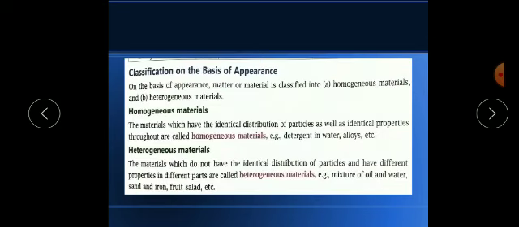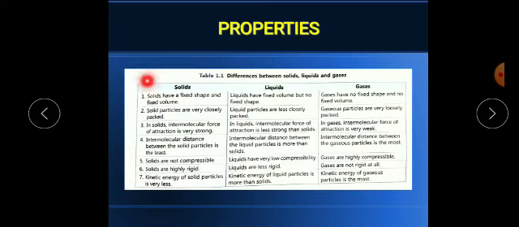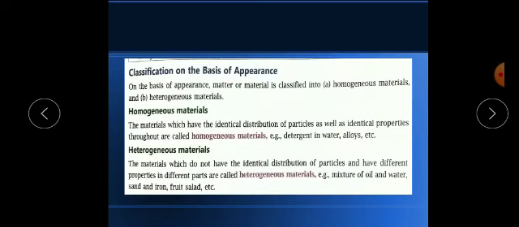Now these are on the basis of physical state. I have explained here that on the basis of physical state, matter is of three types: solid, liquid and gas. Now on the basis of appearance, how can we see it? Appearance means how it is looking. It is of two types: homogeneous material and heterogeneous material.